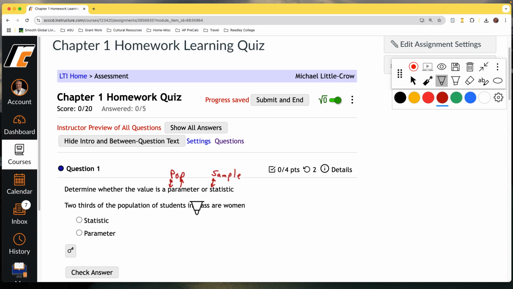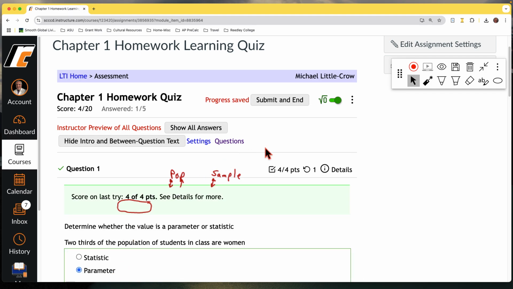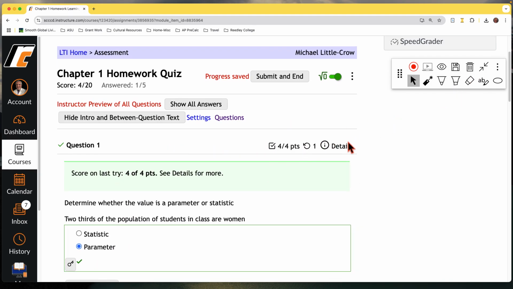2/3 of the population of students in a class are women. So since it is talking about a population, I'm going to go with parameter. Now, occasionally I could even get these wrong. They might say, well, it's just a class of women, so that's a sample. But when you use the word population in a statistics class, it means population, that is all that you are interested in. The population of interest is this class. Okay, so I'm going to check my answer and let's see if we're right. Yes, we are. Okay, I'll clear out my markings.